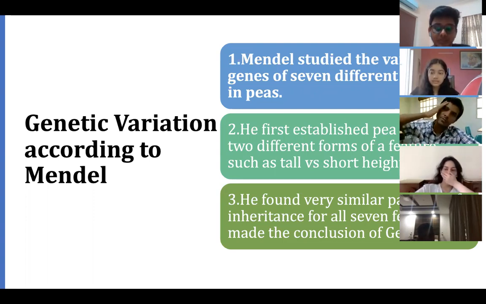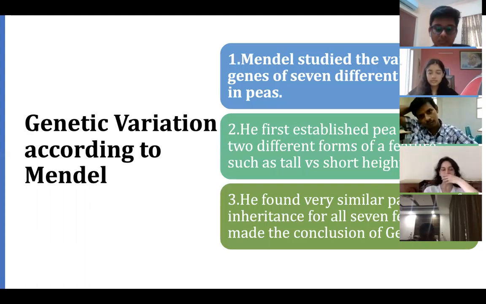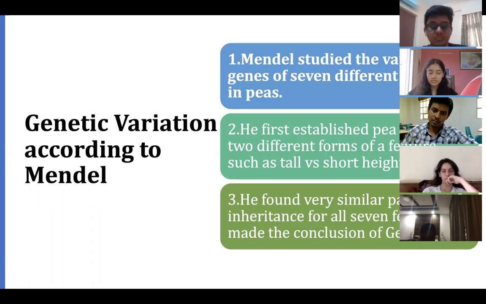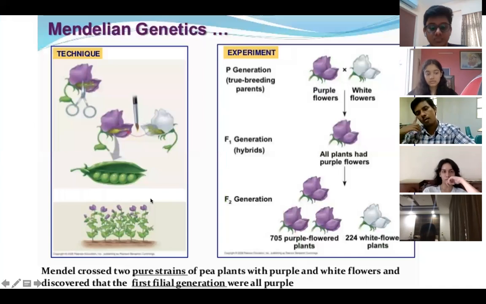Mendel studied the variation in the genes of 7 different features in peas. Then he established lines with 2 different forms of each feature. Then he found a very similar pattern of inheritance, which is where he started, and for all 7 features he made a conclusion of genetics. So with just one pea plant he experimented, predicted and observed, and that made the order of genetics. This is how, children, one piece of knowledge in biology became a big evolution.